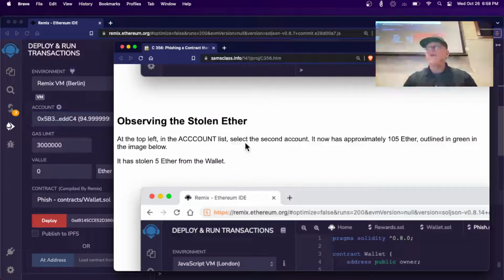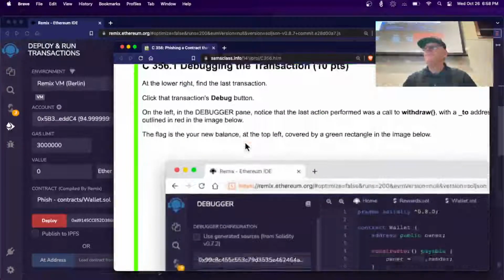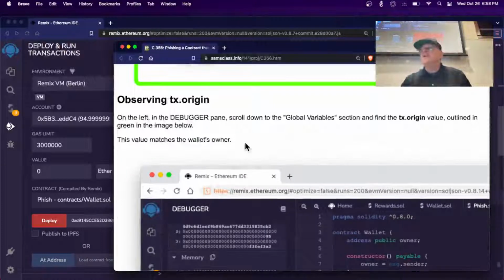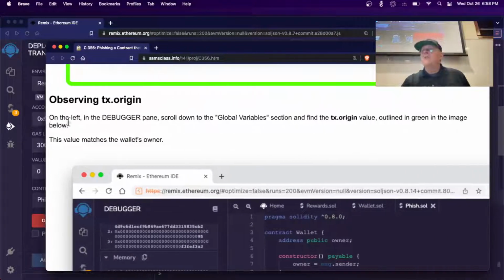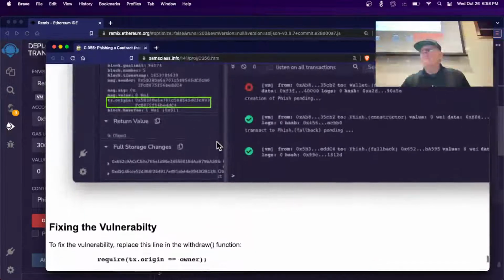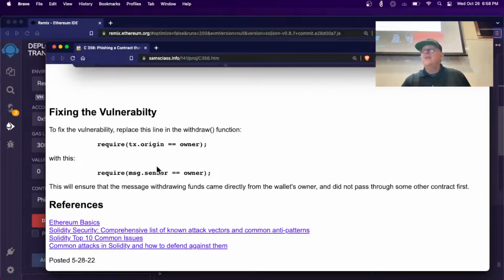So it comes from using tx.origin. And you can fix it by using a better variable here. So that's tx.origin is the problem. And so if you want to fix it, you should use msg.sender equals owner is one of the ways to fix it. This does not go back to the origin. It does not follow the chain back to the beginning. It checks only the very latest call, one step back, which must be the owner. And nobody can withdraw money unless they're making a direct request from the owner's account, which seems like a better way to do it. So that's all.